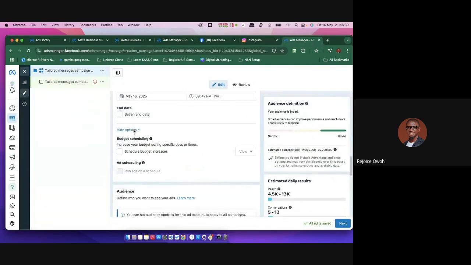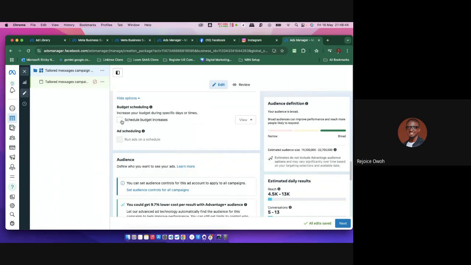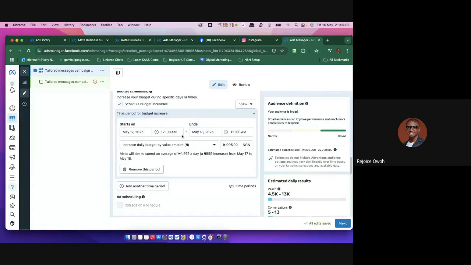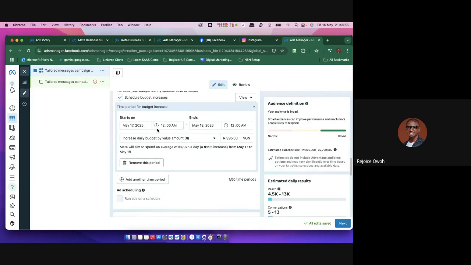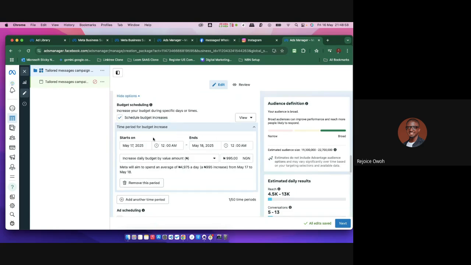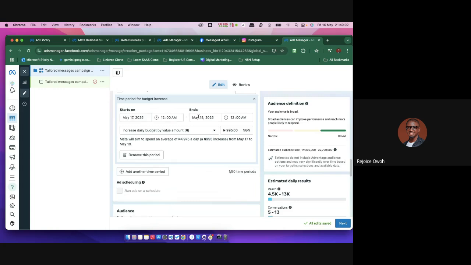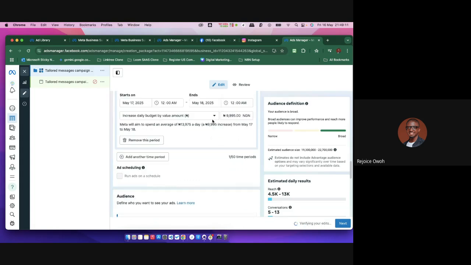So you can also set an end date, right? Say you've observed that around Saturdays, people buy more, or this period is a time when we're going to do a pre-promo. You can increase your budget around that particular period. You can say my budget every day is 3,900, but around May 17th, let my budget become 9,900. You get what I'm saying? That's another thing you can do.